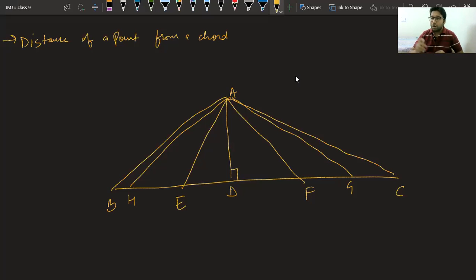Yes, it is the perpendicular distance, because if you want to reach the line, there are infinite ways. So we have taken a convention that the perpendicular one is the distance between point and the line.